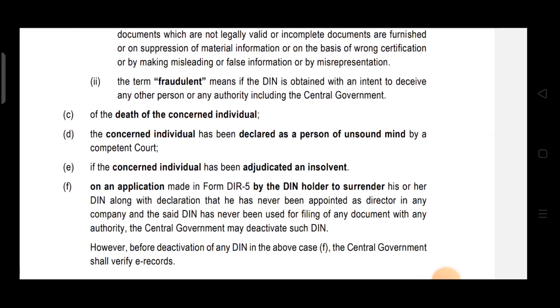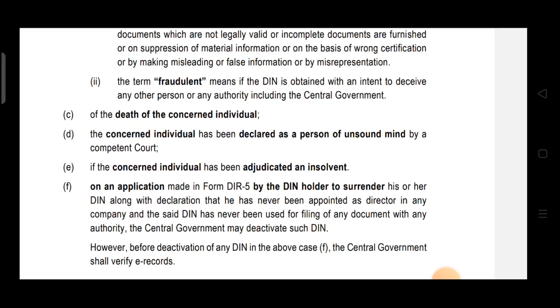Point number F is an application made in form DIR 5 by the DIN holder to surrender his or her DIN, along with a declaration that he has never been appointed as director in any company and the said DIN has never been used for filing of any document with any authority. The central government may